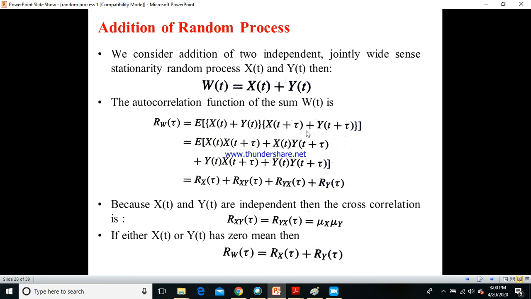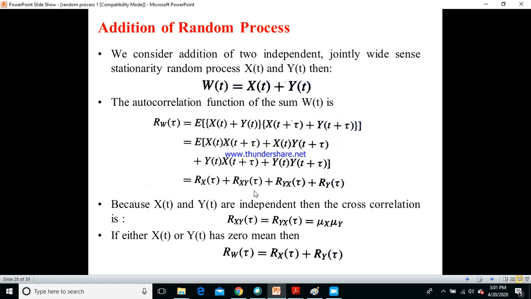Now if I multiply these two terms, I will get E of x of t into x of t plus tau, plus x of t into y of t plus tau, plus y of t into x of t plus tau, plus y of t into y of t plus tau. Now what is x of t into x of t plus tau? It is nothing but Rx of tau. Similarly, x of t into y of t plus tau is Rxy of tau. y of t into x of t plus tau is Ryx of tau. And y of t into y of t plus tau is nothing but Ry of tau. So this is the term that you get for the autocorrelation function of the sum w of t.